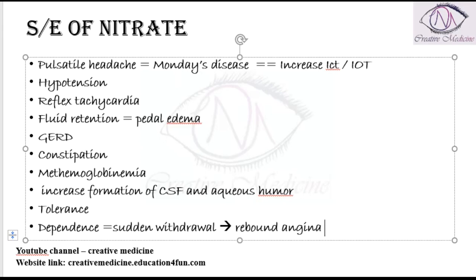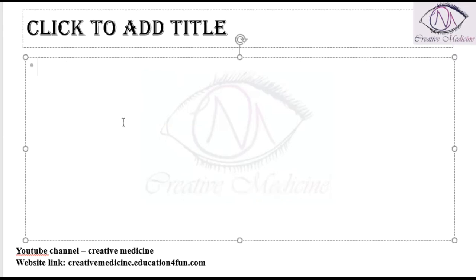So, tolerance. There is one drug which does not show tolerance. Actually, the drug molsidomine is a newer drug which does not show any tolerance to the nitrates.